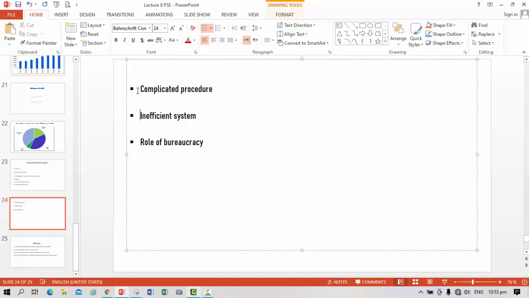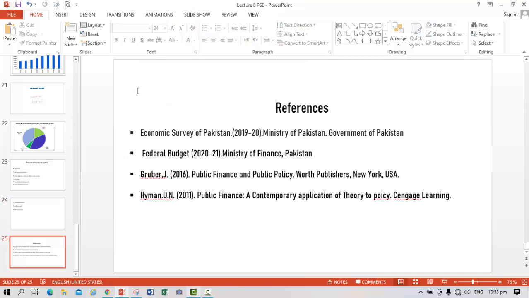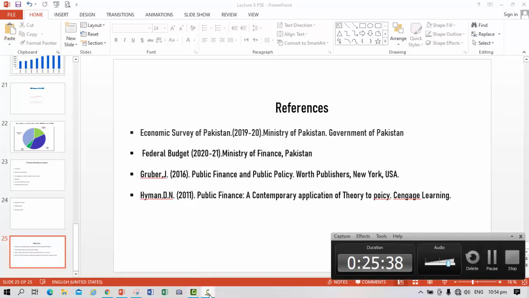The system is inefficient, and the negative role of bureaucracy is also making the Pakistan tax system inefficient. You can read the Economic Survey of Pakistan 2019-20 for this purpose, the Federal Budget 2020-21, the Global 2016, and Hammond 2011. The material used in this lecture has been taken from these sources. So it is suggested to give reading to these sources. Thank you very much.